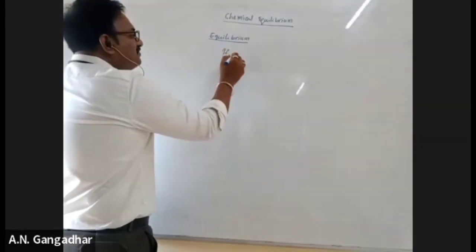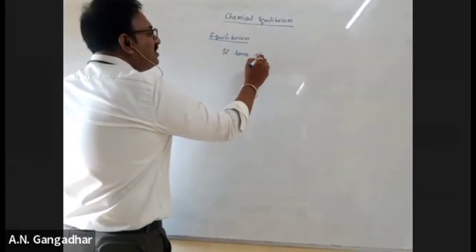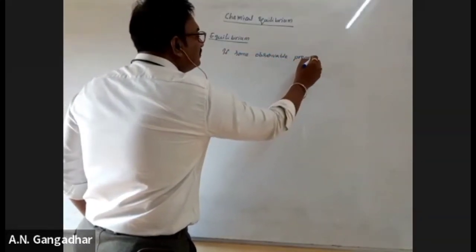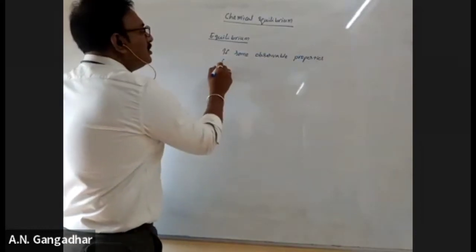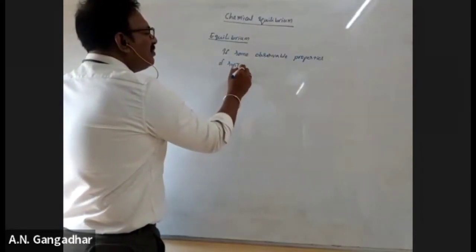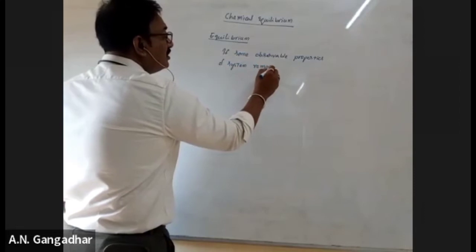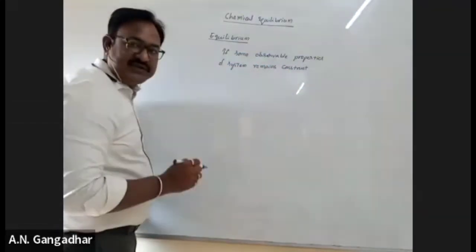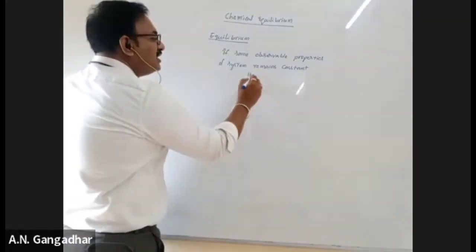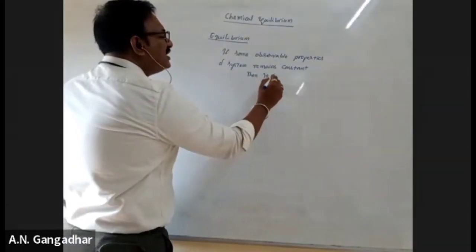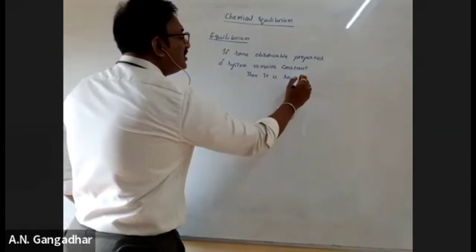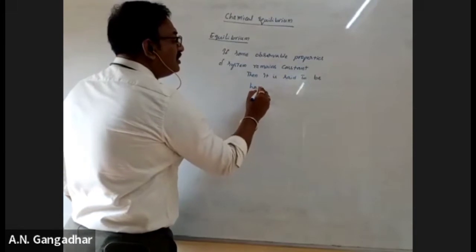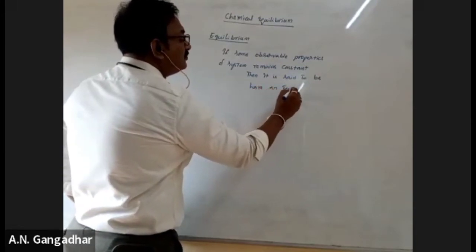See, remember, if some observable properties of system remains constant, then it is said to have an equilibrium.